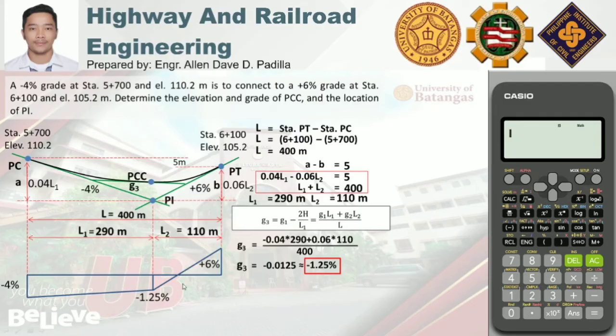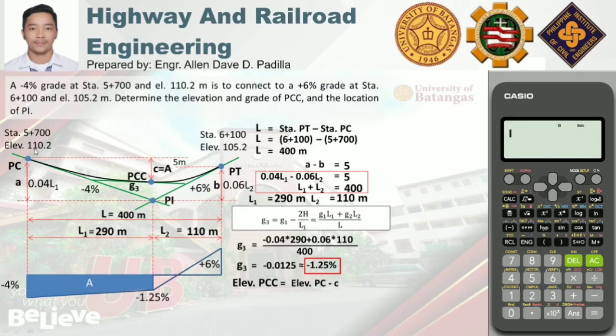So, let us denote the difference in elevation between PC and PCC as small letter c. So again, by principle, the difference in elevation between 2 points is the same or is equal to the area bounded by those 2 points sa ating grade diagram. So yung difference in elevation between PC and PCC is equal to the area of this shaded portion. So bakit natin siya kailangang alamin? Kasi hinahanap yung elevation ng PCC, and that is simply equal to the elevation of the point of curvature minus C. So, kunin muna natin ang value ng C.